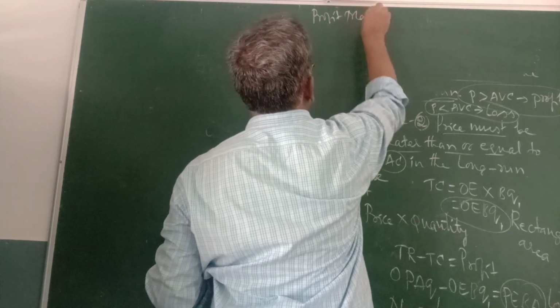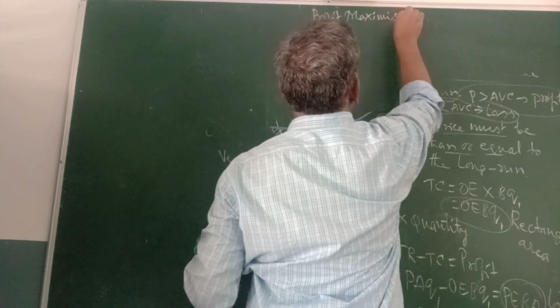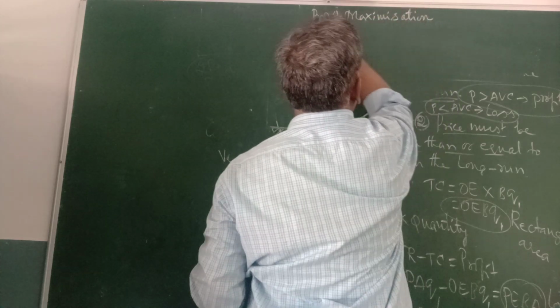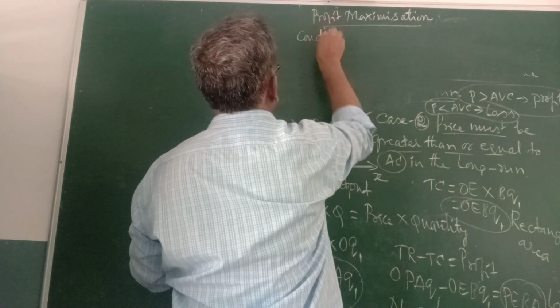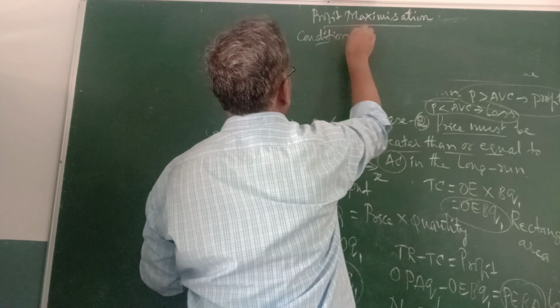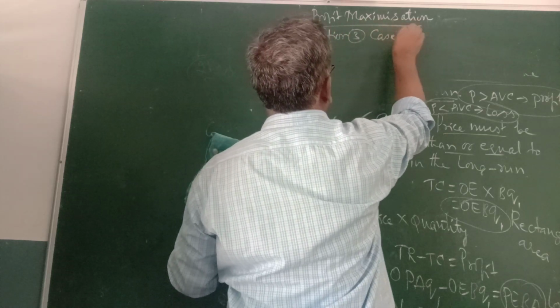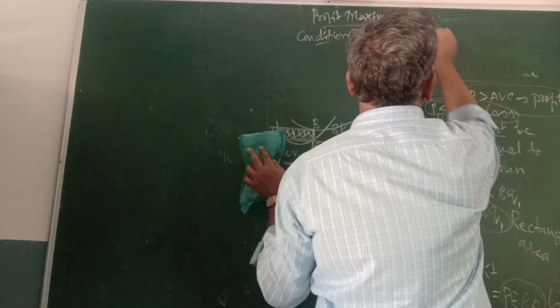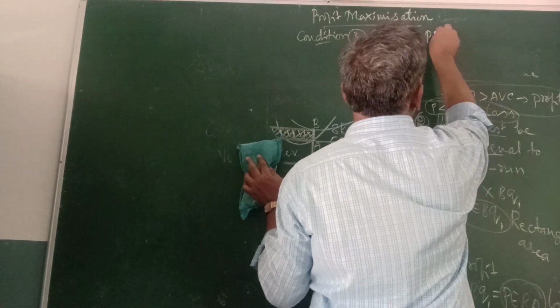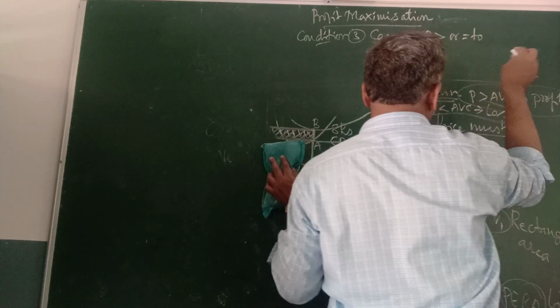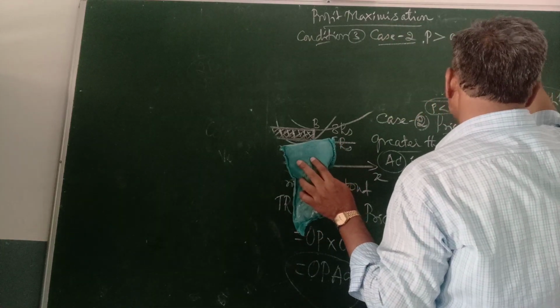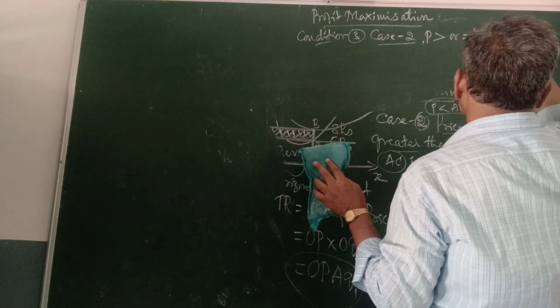Profit maximization. Condition 3, case 2, that is price must be greater than or equal to average cost in the long run.